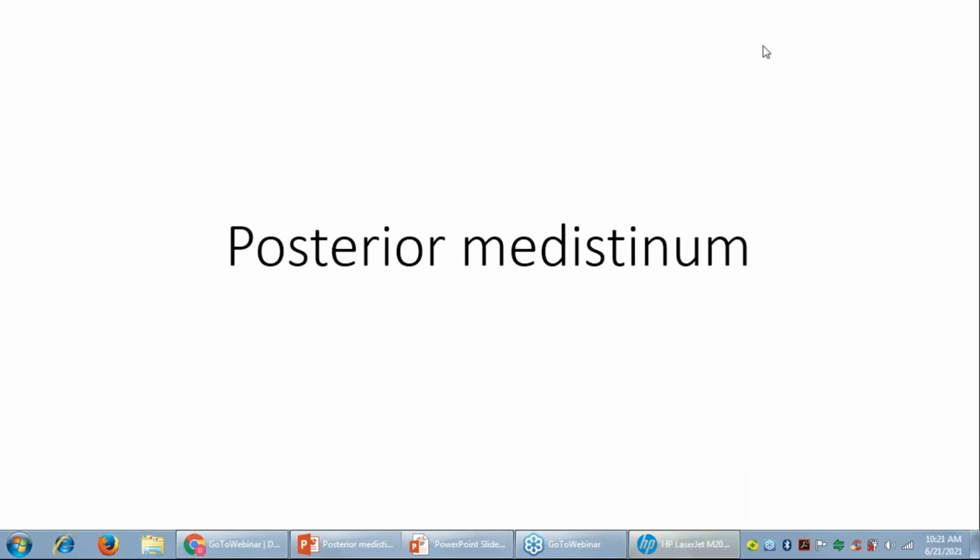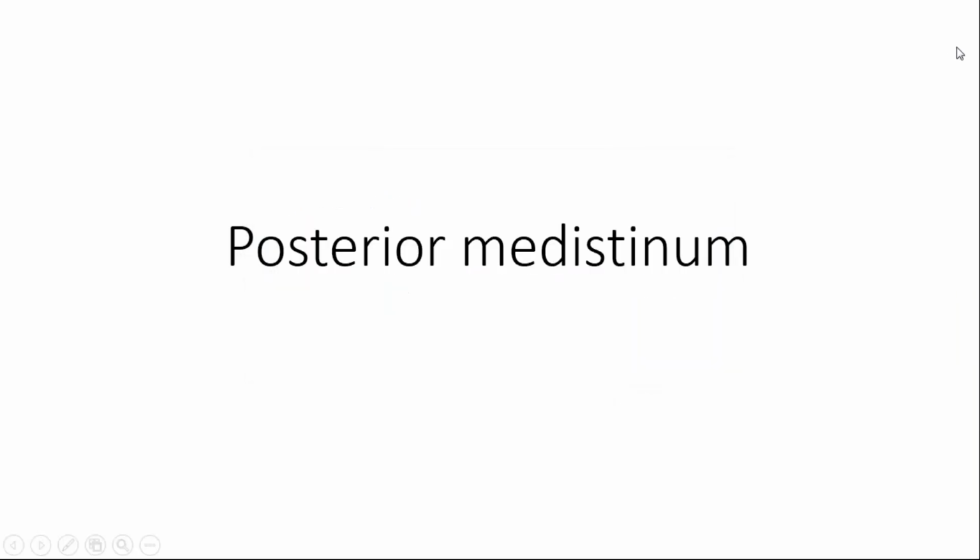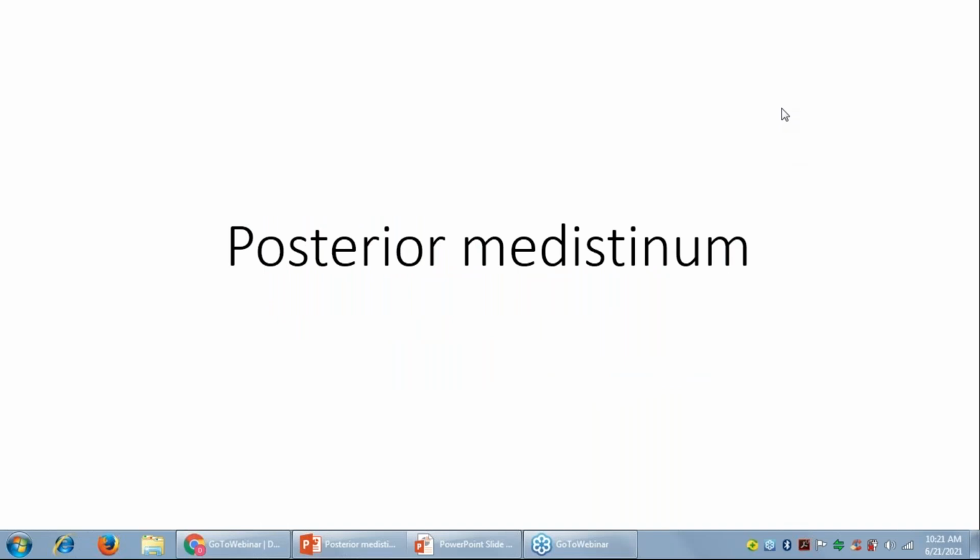All right. So coming to the topic for today, it's quite a packed region for the reason that there are a lot of things over here. And you already by now know the limits of the posterior mediastinum. So can somebody confirm what are the boundaries of posterior mediastinum?